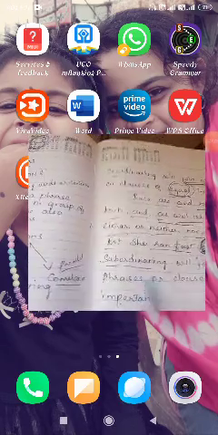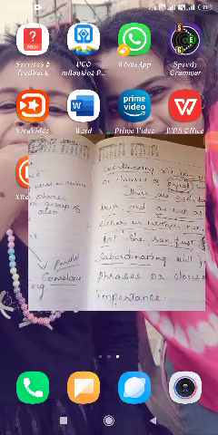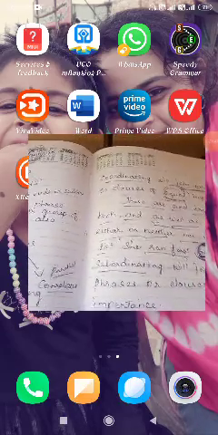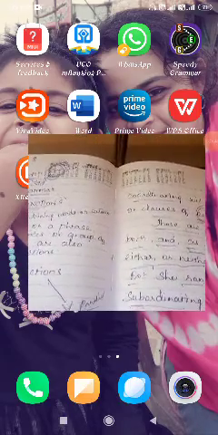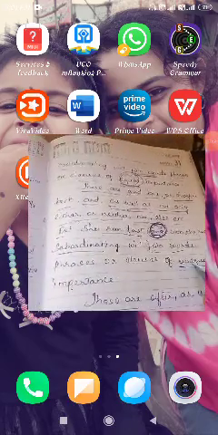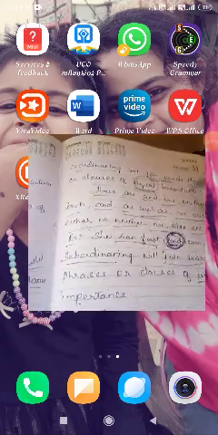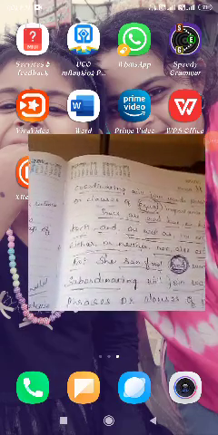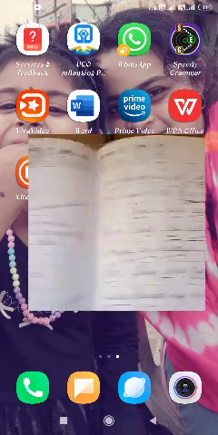Now coordinating we saw, now subordinating will join words or phrases or clauses of unequal importance. Coordinating gives equal importance, here it gives unequal.